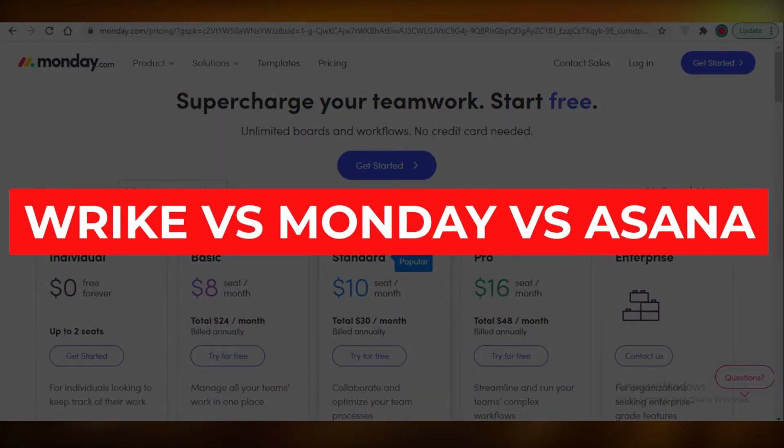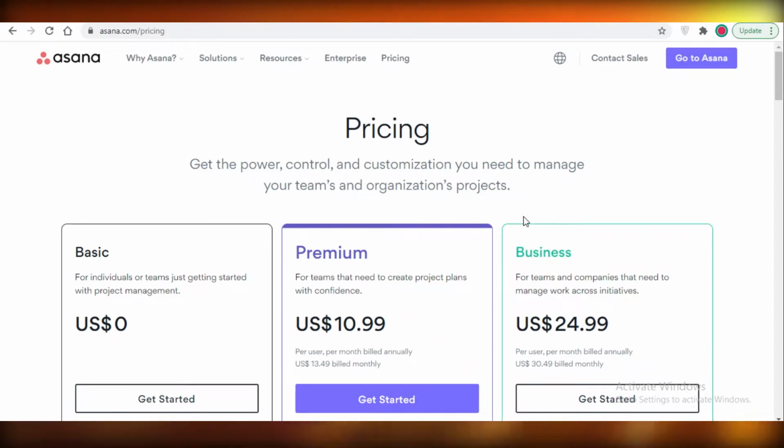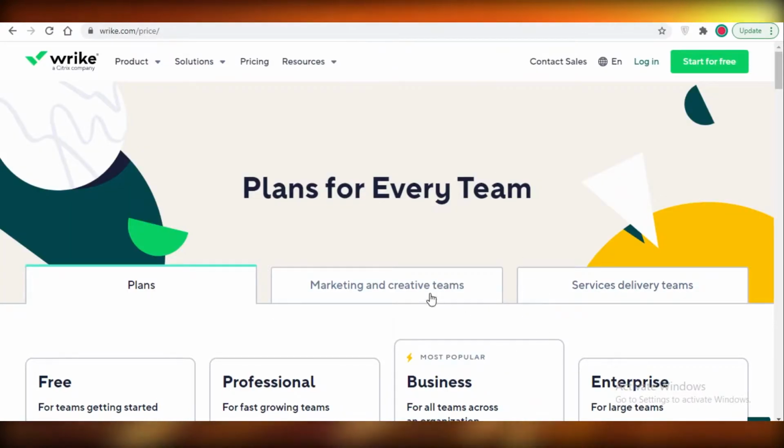Wrike versus Monday versus Asana free project management software comparison. Hey guys, today I'm going to be comparing the free versions of all these three project management softwares and how they stack up against each other. We're also going to be discussing their different platforms and how their platforms really apply to their functionalities, and which might be the best project management software for you. So let's get into it.